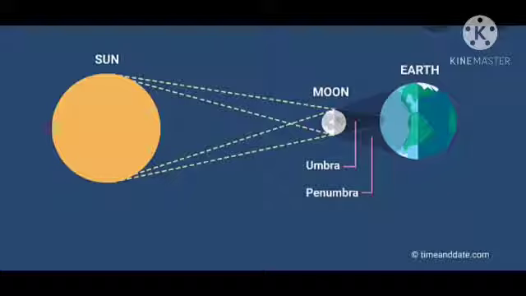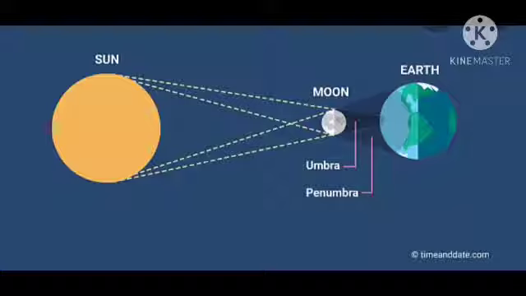Okay, students, what is an eclipse? Eclipse is the hiding of one heavenly body in the shadow of another body. It is called eclipse. And when a lunar eclipse is formed, already we have discussed. So today we are going to discuss about what?